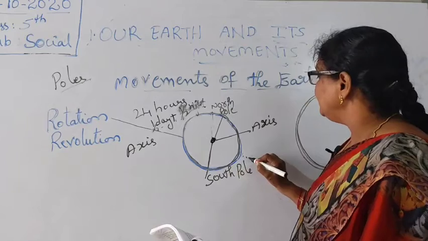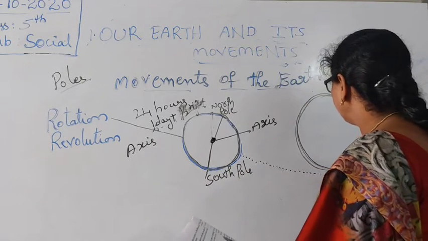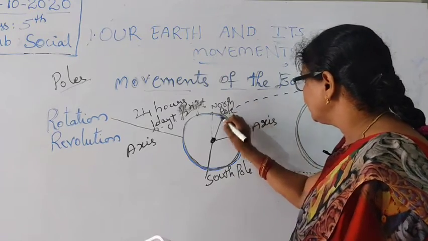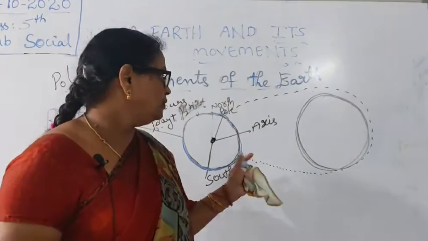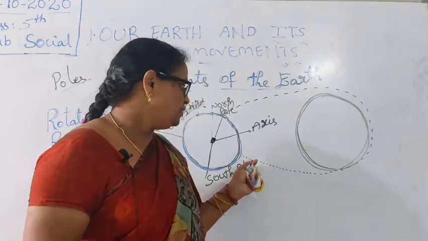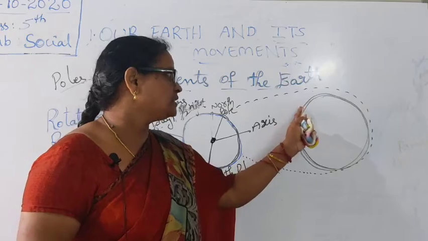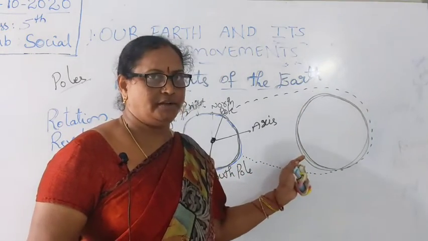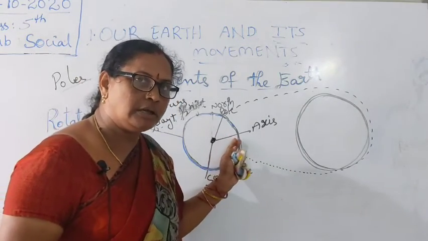Like that, day by day, while the earth moves on its own axis, it moves around the sun. This path around the sun is called the orbit. Orbit. When the earth is moving